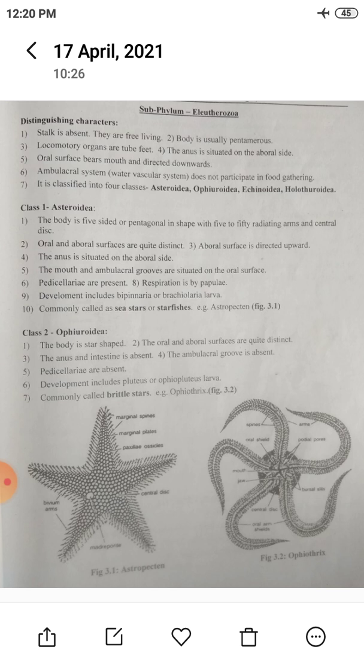So, first, Asteroidea. The body is 5-sided, that is why it is called pentagonal in shape, with 5 to 50 radiating arms and a central disc. Next, oral and aboral surfaces are quite distinct. The oral surface contains the mouth and the aboral surface has the anus.